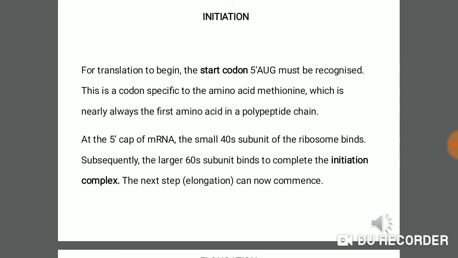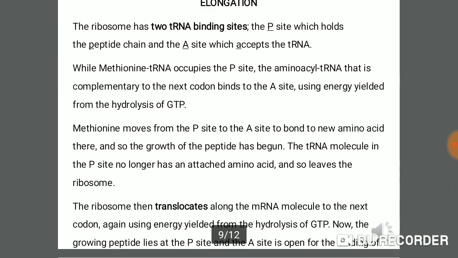Then the large subunit binds over it and makes the initiation complex. When the initiation complex is completed, the process of elongation starts.